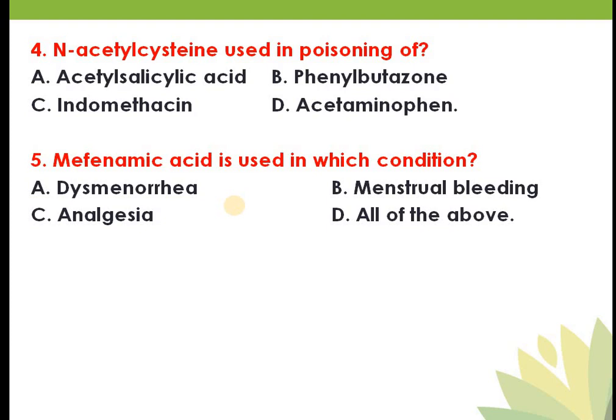Now these drugs are analgesic, anti-inflammatory and antipyretic. Okay, so that are used in the dysmenorrhea. Dysmenorrhea is the condition where there is irregular menstrual bleeding and menstrual bleeding associated with inflammation and pain. Okay, this drug is used in dysmenorrhea as well as menstrual bleeding. In this question, your answer is all of the above. Okay, what are the indications and adverse effects of this mefenamic acid?